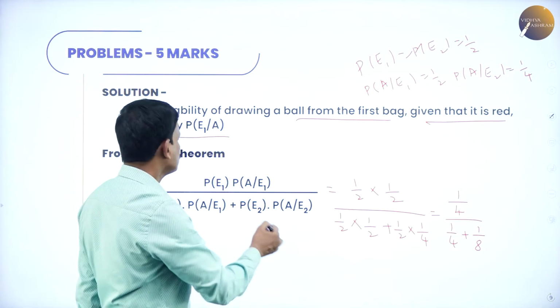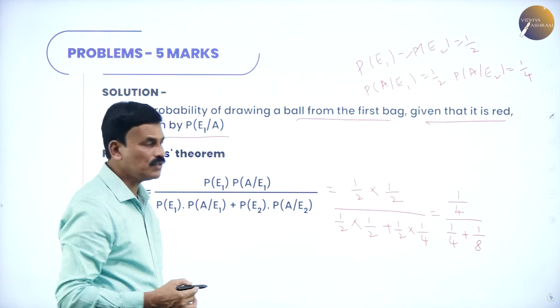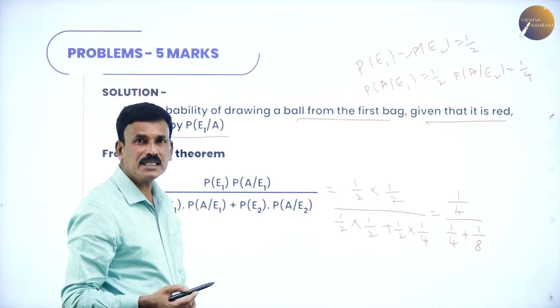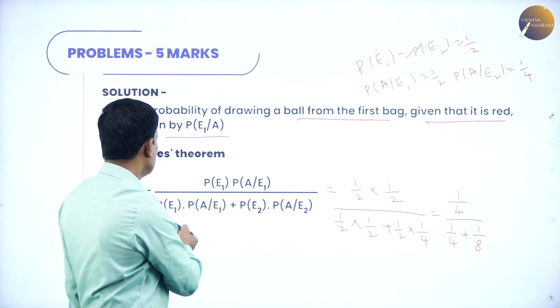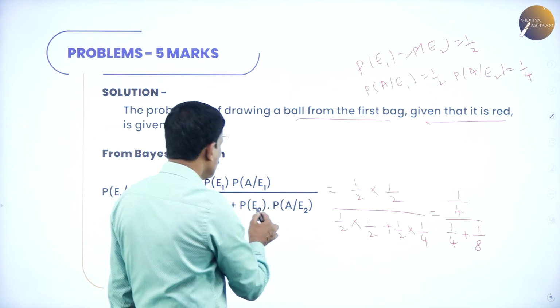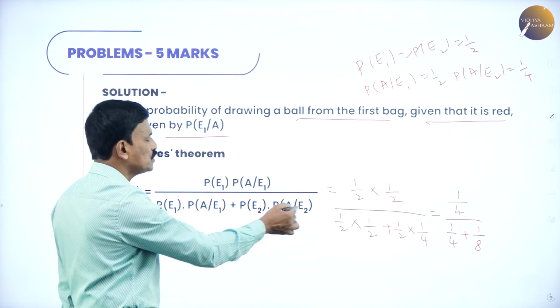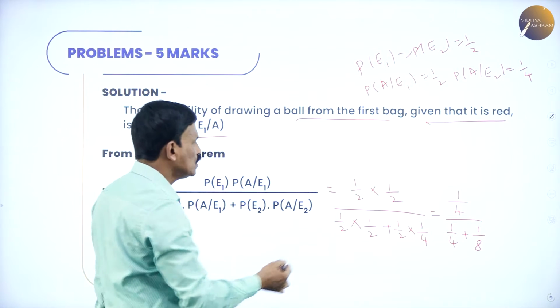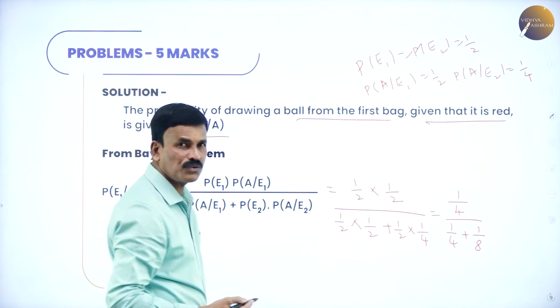So probability of E1 is 1 by 2, probability of A by E1 is also 1 by 2. So probability of E1 into A by E1 is 1 by 2 into 1 by 2, plus probability of E2 is 1 by 2 into A by E2 is equal to 1 by 4. So 1 by 4 divided by 1 by 4 plus 1 by 8.